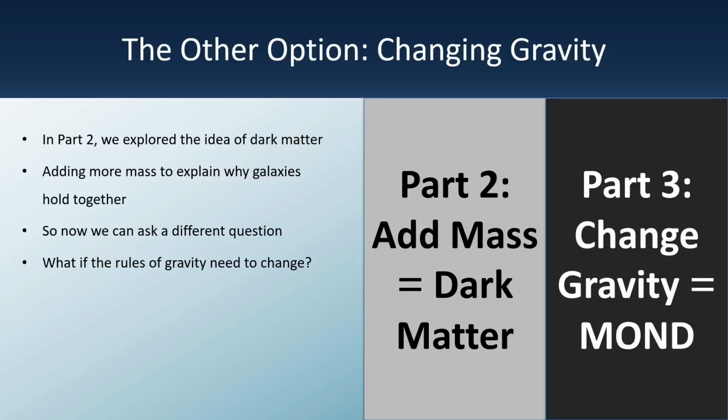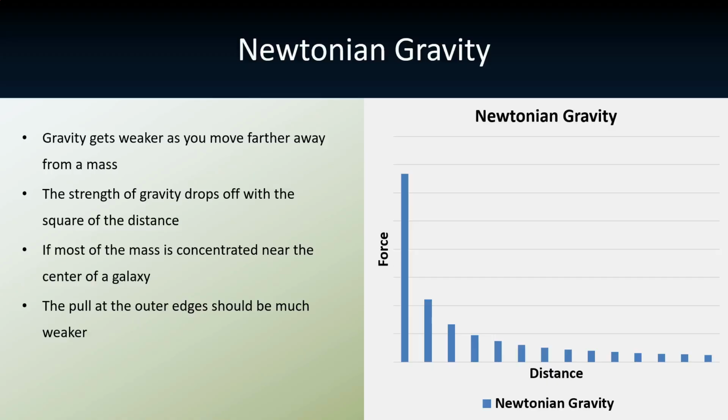The other option, changing gravity. In Part 2, we explored the idea of dark matter, adding more mass to explain why galaxies hold together. That approach can explain some of what we observe, but it raises new questions about what that unseen mass is and how it behaves. So now we can ask a different question. What if the mass is already correct? What if the rules of gravity need to change?